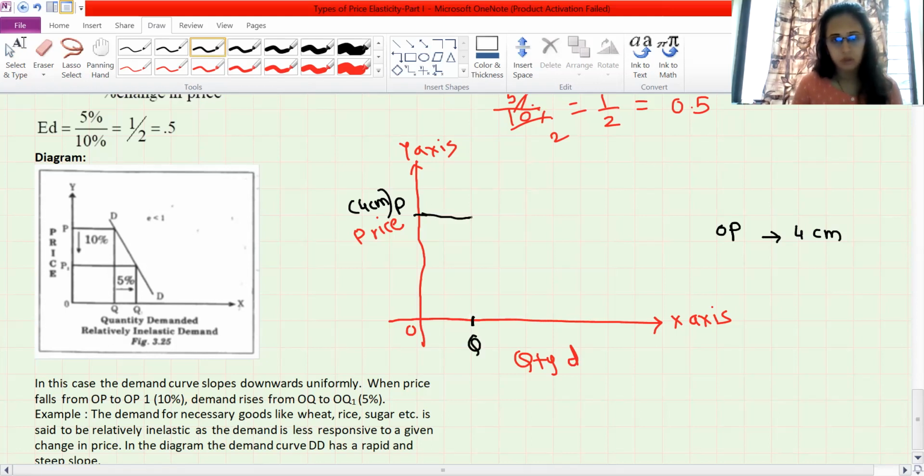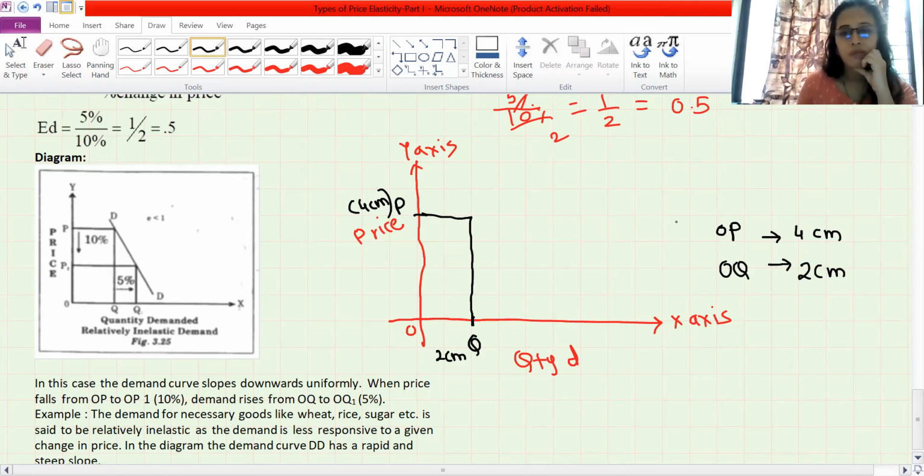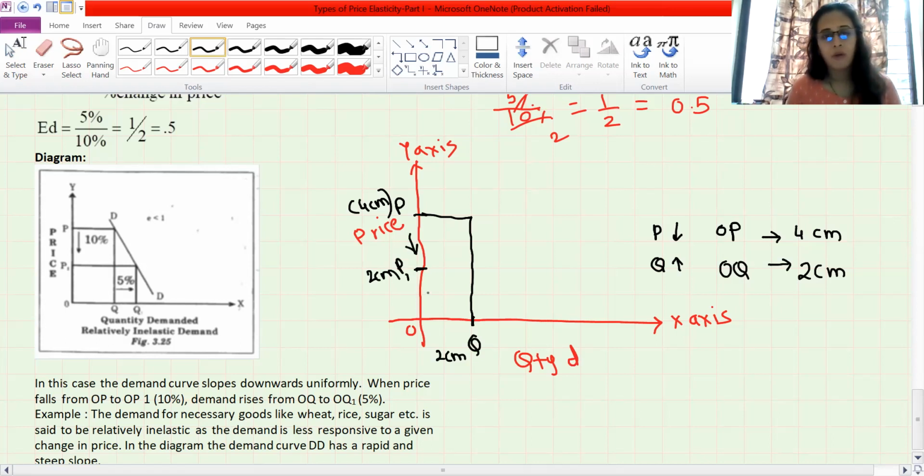Now draw this first. I will put the measurement part also. See, OP and OQ is 2 centimeter. Okay, now here we are saying that price has fallen. Price has fallen. So quantity demanded will obviously rise. But in this case, what we are going to show after 2 centimeter, here it is 2 centimeters from O, the price has fallen. So exactly I have taken half of it, OP half of it.